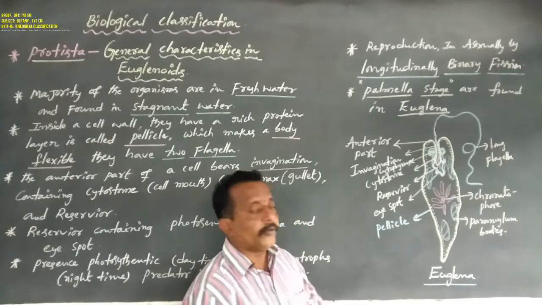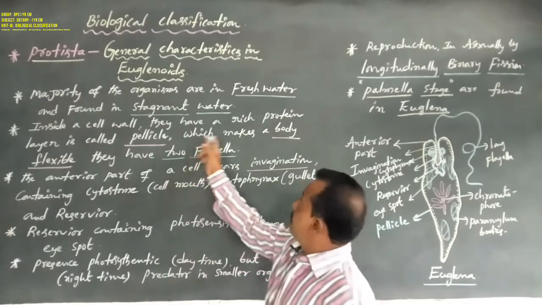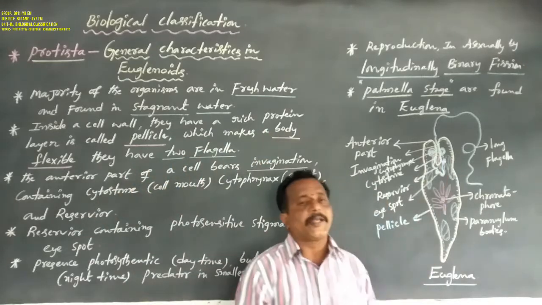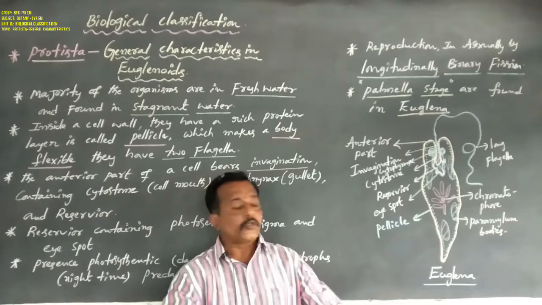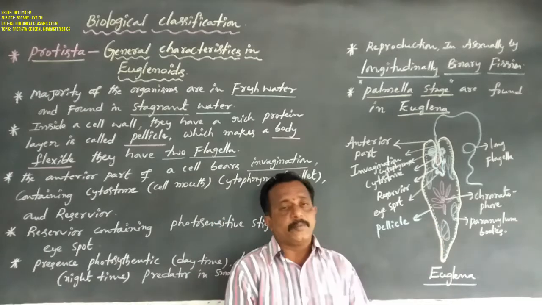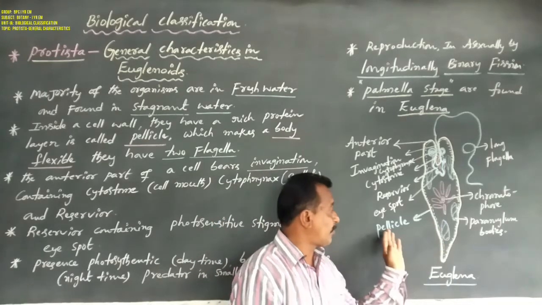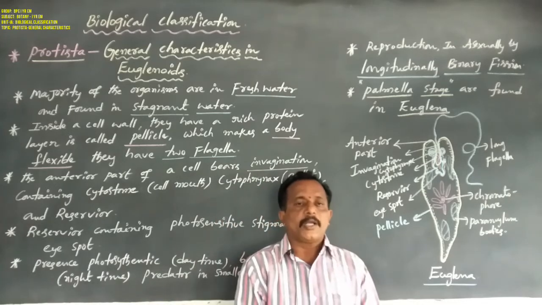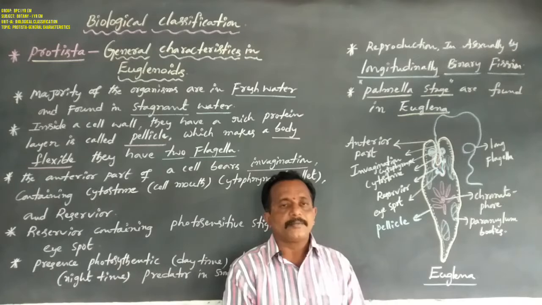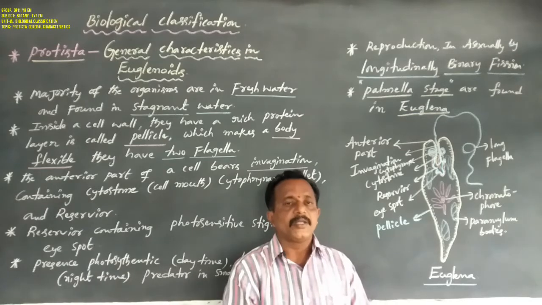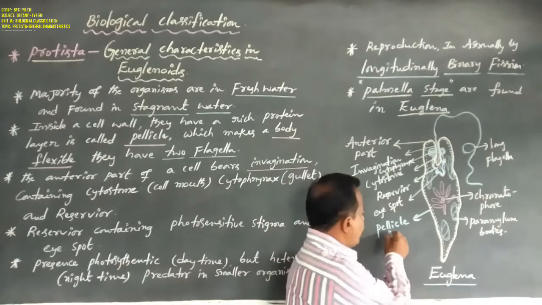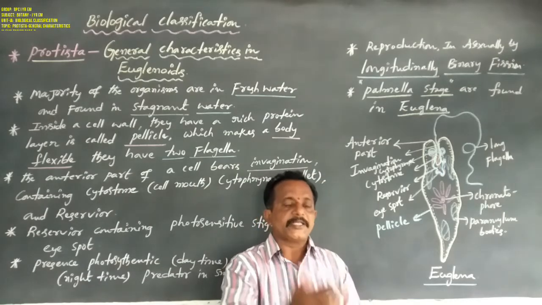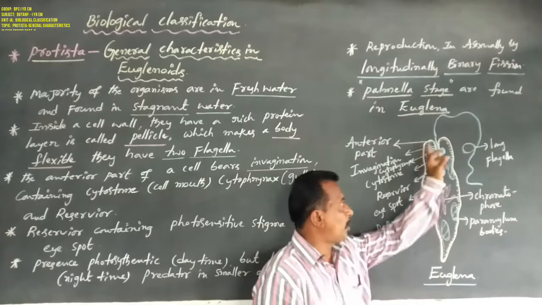What is the use of the pellicle? It makes the body flexible. This is the importance of the pellicle. Generally, Euglena does not contain a cell wall, but it is replaced by a protein-rich layer called the pellicle, and this pellicle makes the body flexible.